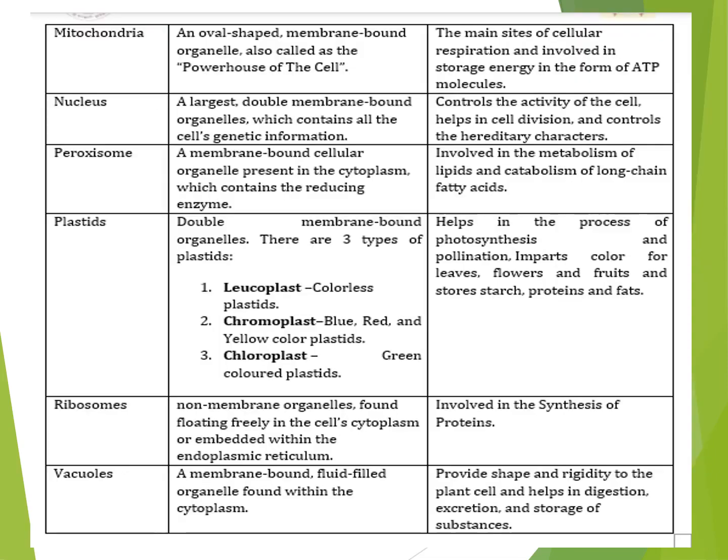Next, we see about the mitochondria. The mitochondrion is an oval-shaped, membrane-bound organelle, also called the powerhouse of the cell. It is the main site of cellular respiration and is involved in storing energy in the form of ATP molecules. Next, we see about the structure of the nucleus. It is the largest double membrane bound organelle which contains all the cell's genetic information. It controls the activity of the cell, helps in cell division and controls hereditary characters.